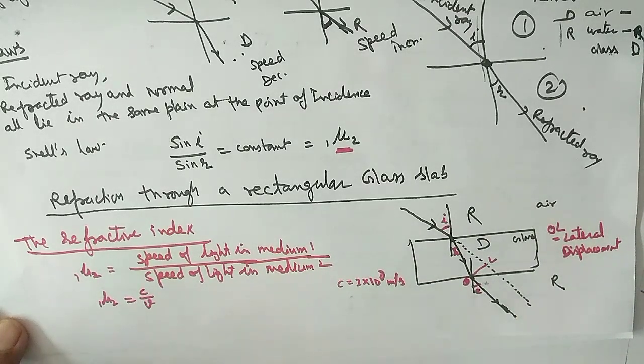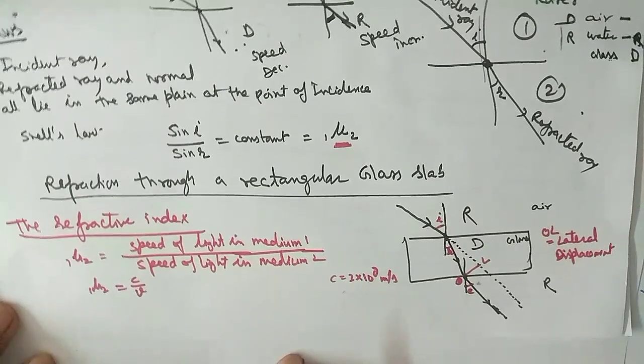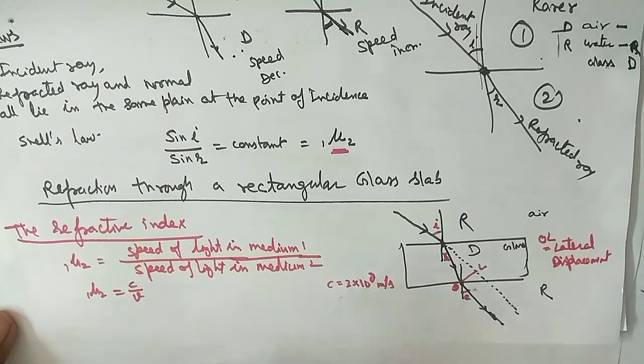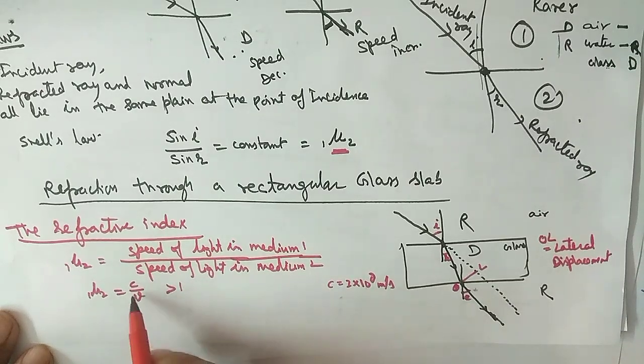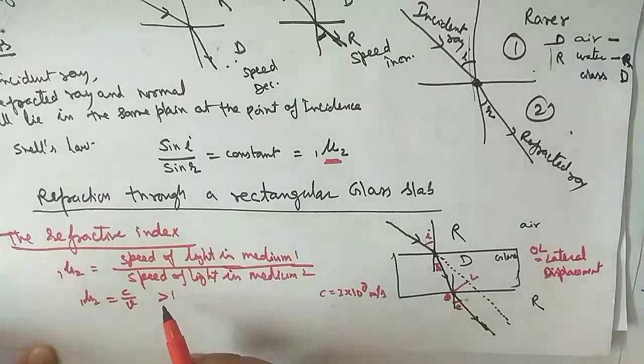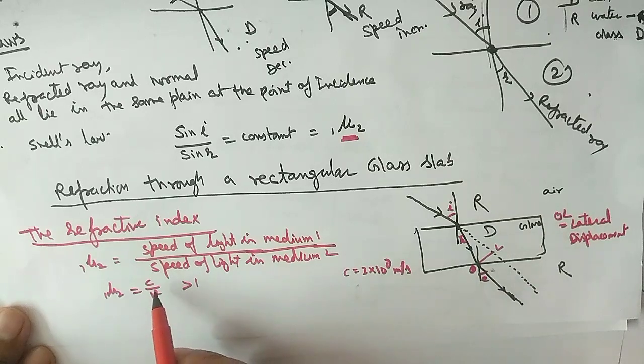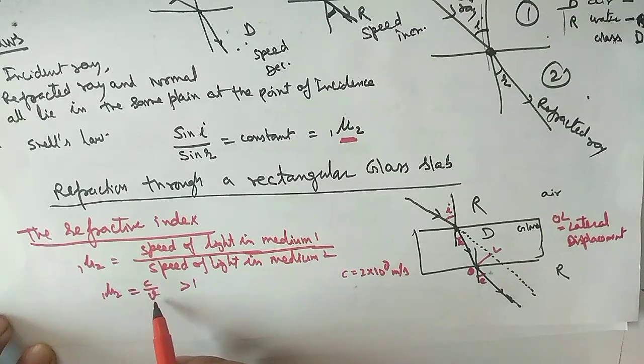And remember, refractive index is always greater than 1 with respect to air. Why? Because c is the maximum possible speed, and the v is always less than c.